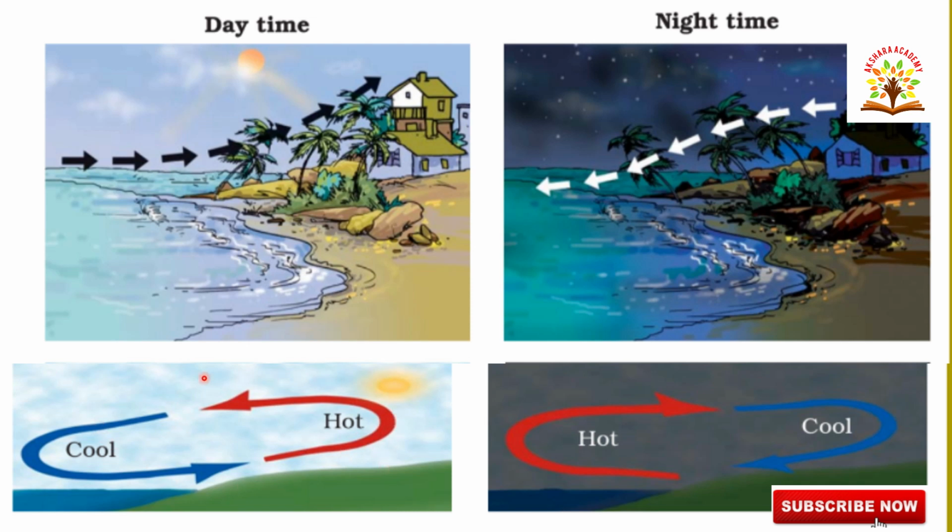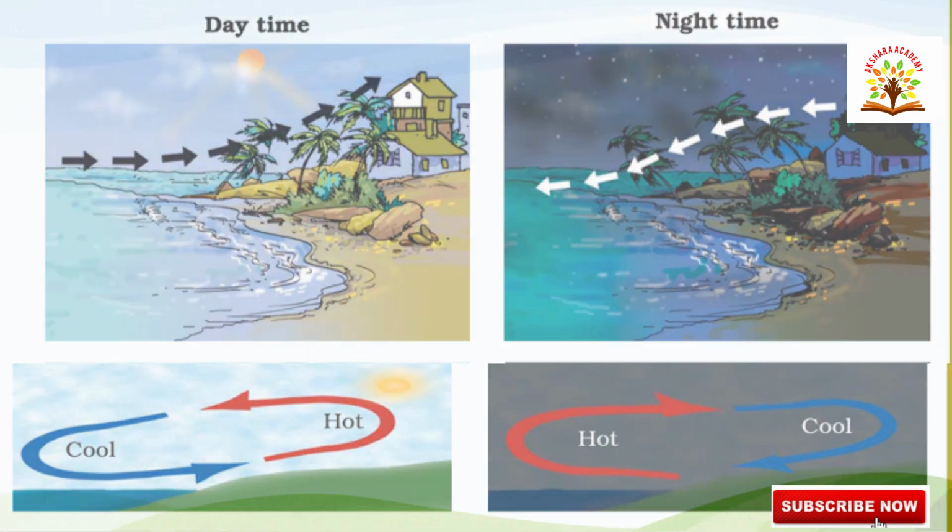This complete cycle occurs in the sea breeze. This is hot air and again cool air. Cool air coming from the sea cools the land. So, this complete picture refers to the land breeze.